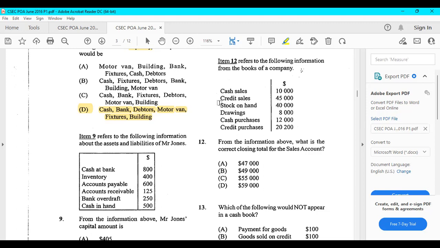So there's nothing here that reduces our sales account. So the answer would be your $55,000 because you just add your cash sales to your credit sales and that's it. Because the other accounts there don't have anything to do with your sales account.